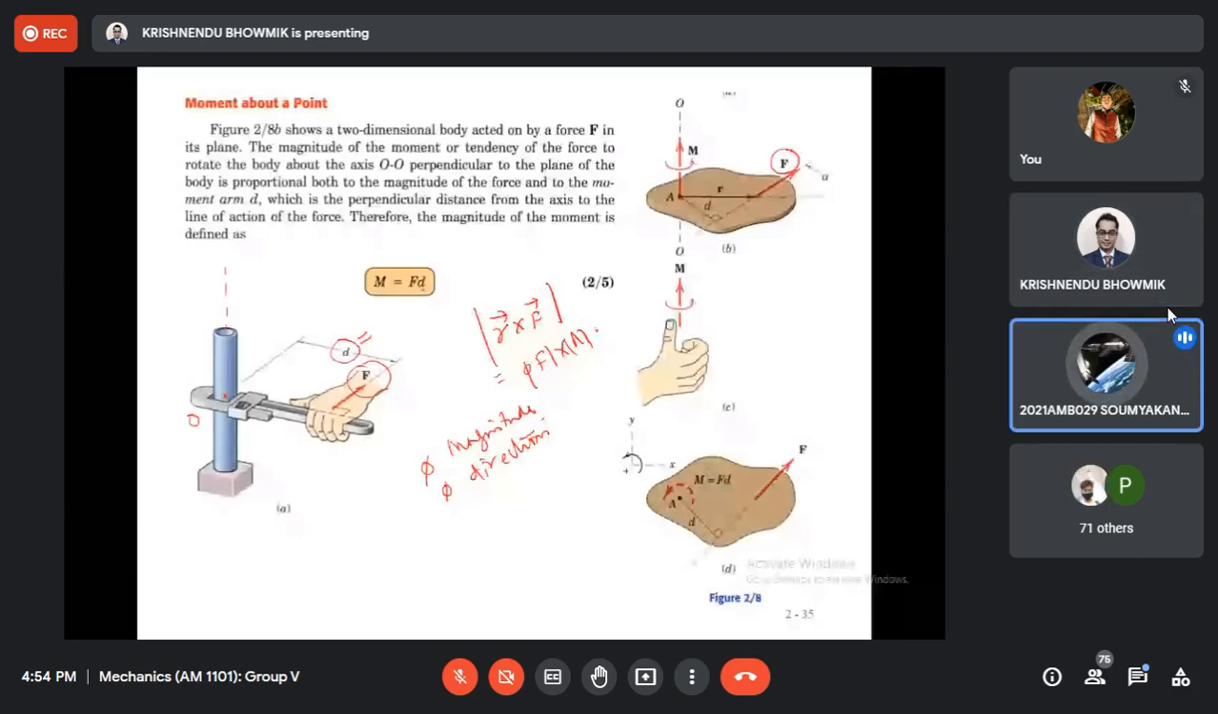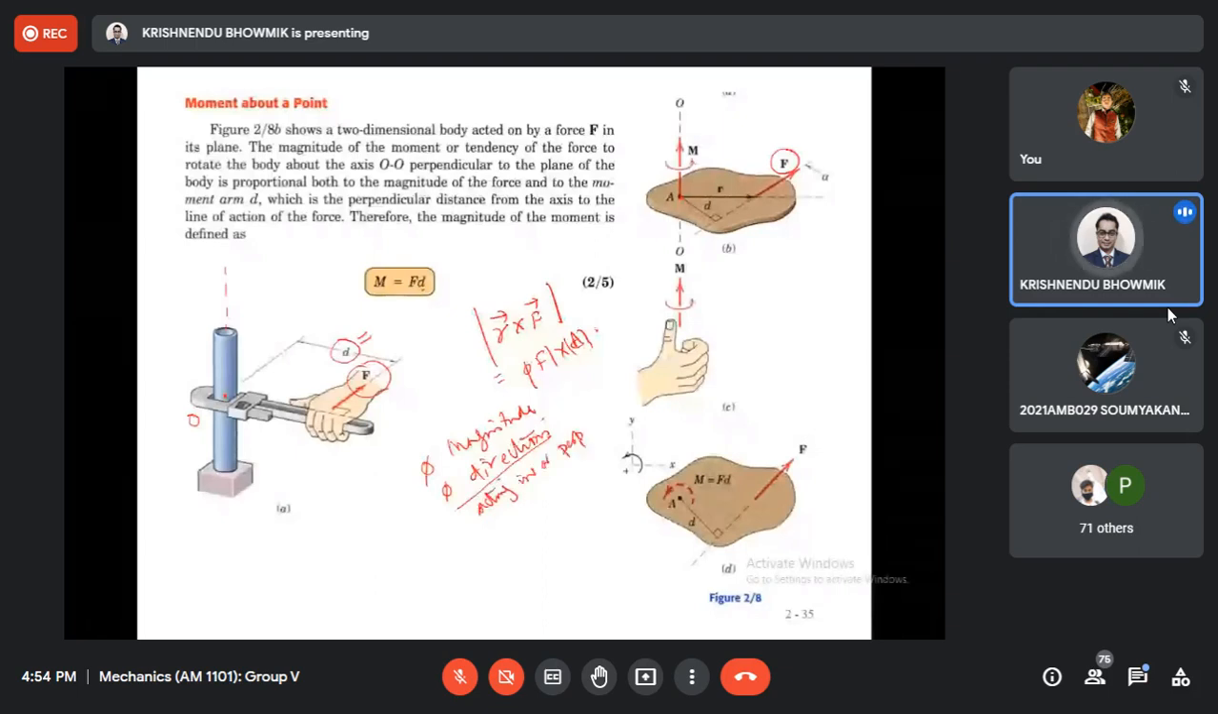The point of application of force. Actually, this moment is acting in a perpendicular direction of the plane. Which plane?